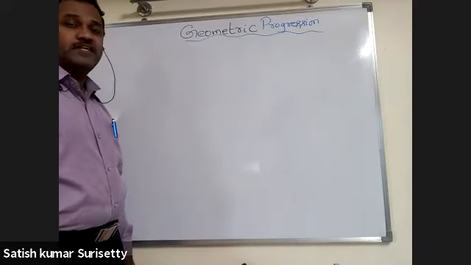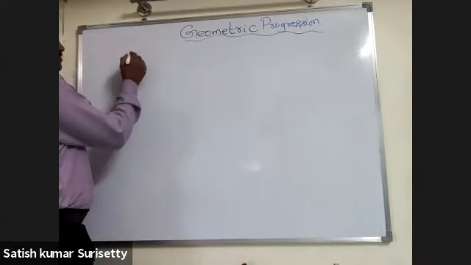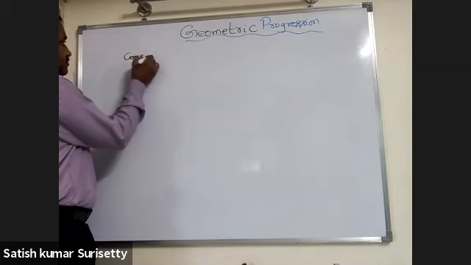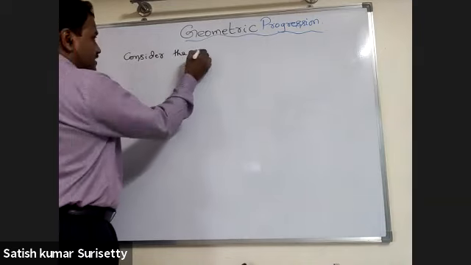So the topic is geometric progression. Consider the sequences.